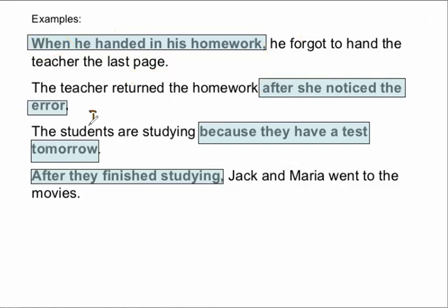It is your independent clause, whereas because they have a test is a dependent clause, since it is beginning with the subordinating conjunction. After they finished studying, Jack and Maria went to the movies. After is a subordinating conjunction letting us know that this portion is the dependent clause, and then you're going to put a comma, and then comes your independent clause. Jack and Maria went to the movies. The idea is complete, hence an independent clause.